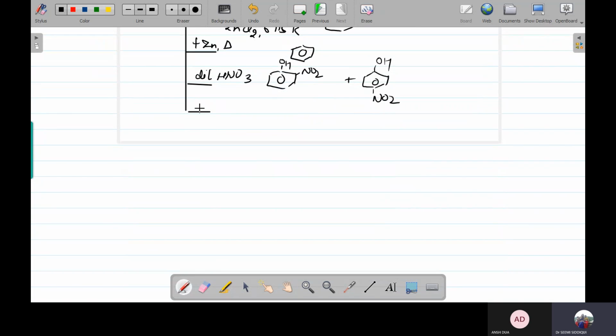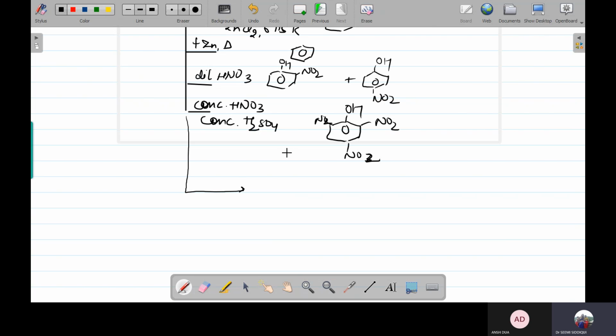If it is going to undergo a sulfonation, or before sulfonation, let's take that if it is undergoing nitration with concentrated HNO3 instead of dilute, in the presence of concentrated H2SO4, then it is going to form picric acid. This point you have to remember over here: if dilute is taken, then we are getting a combination of ortho and para, and if you are taking concentrated, then picric acid is going to form.